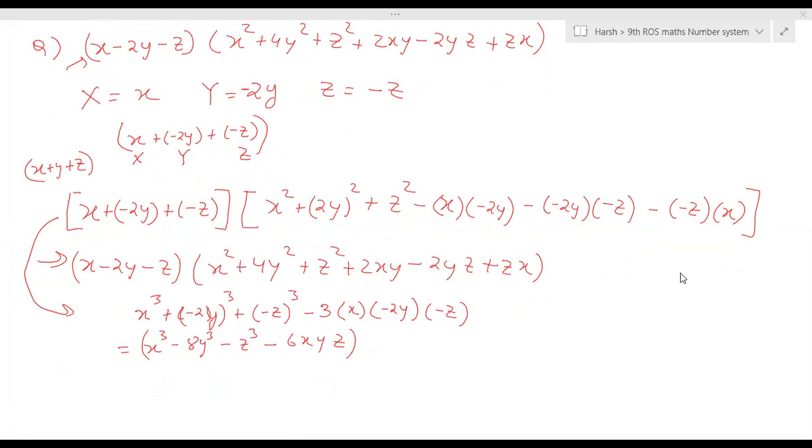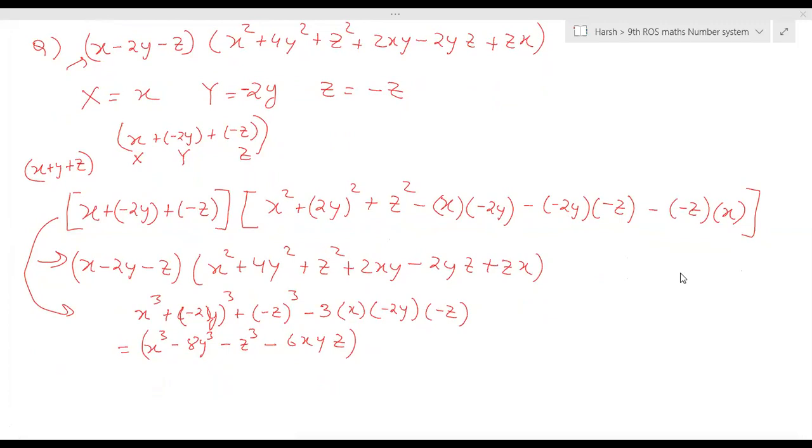Sir, is it compulsory to put plus and then put a bracket minus number? No, you make a habit of doing it like this, because you will get confused about what is plus and where is minus, and you'll mess up.